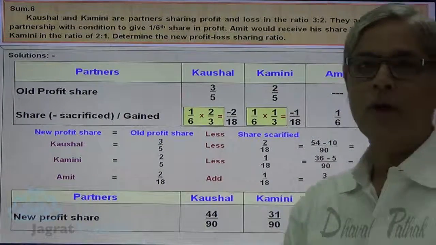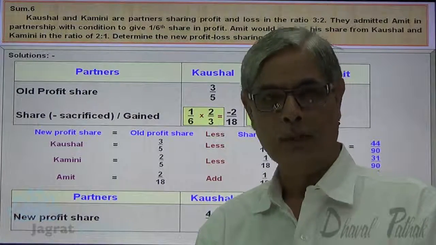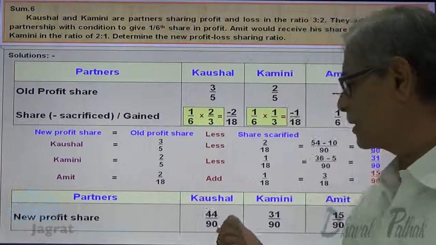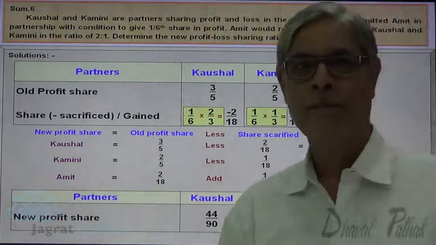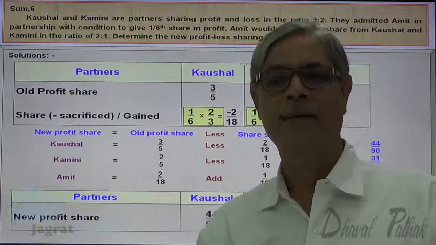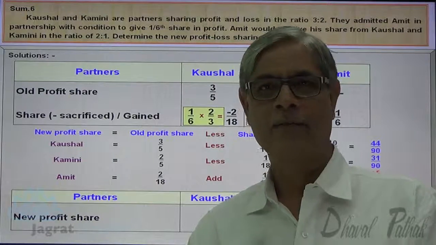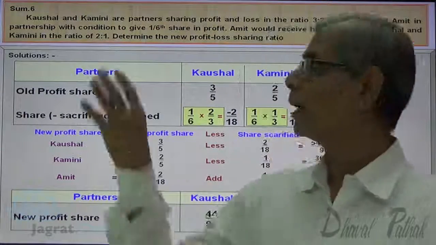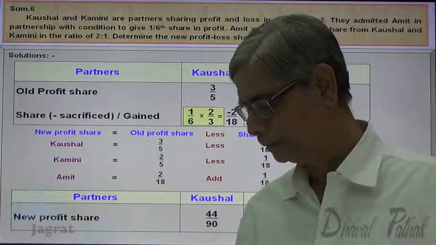Instead of assuming profit as 1, if you assume the profit to be 90 and work it out, you will get the same ratio, 44:31:15. But here I suggest this simple method for working out. If you assume the profit to be 90 and apply the information given in the sum, you will get the same answer.